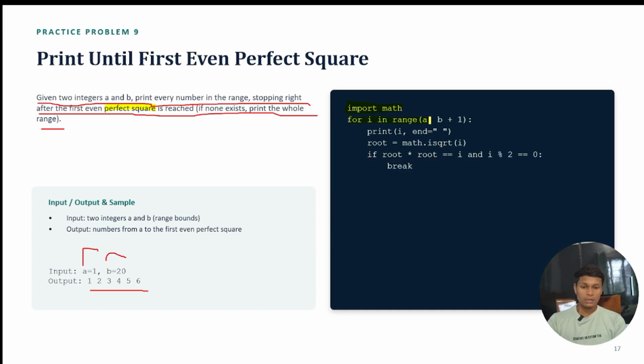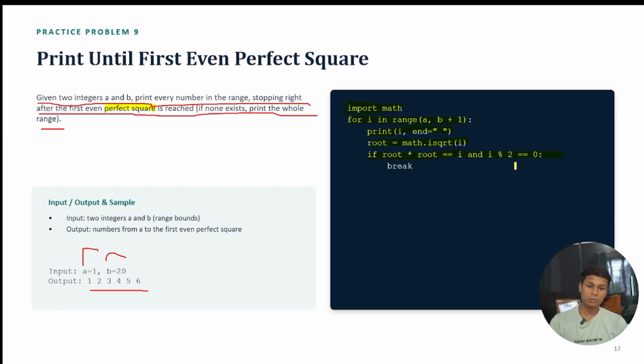So for i in range a comma b plus 1, we print i and end with a space. Then we compute the root with math.sqrt. We check if root times root is equal to i, which means it is a perfect square, and if i percent 2 equals 0, which means it is even.